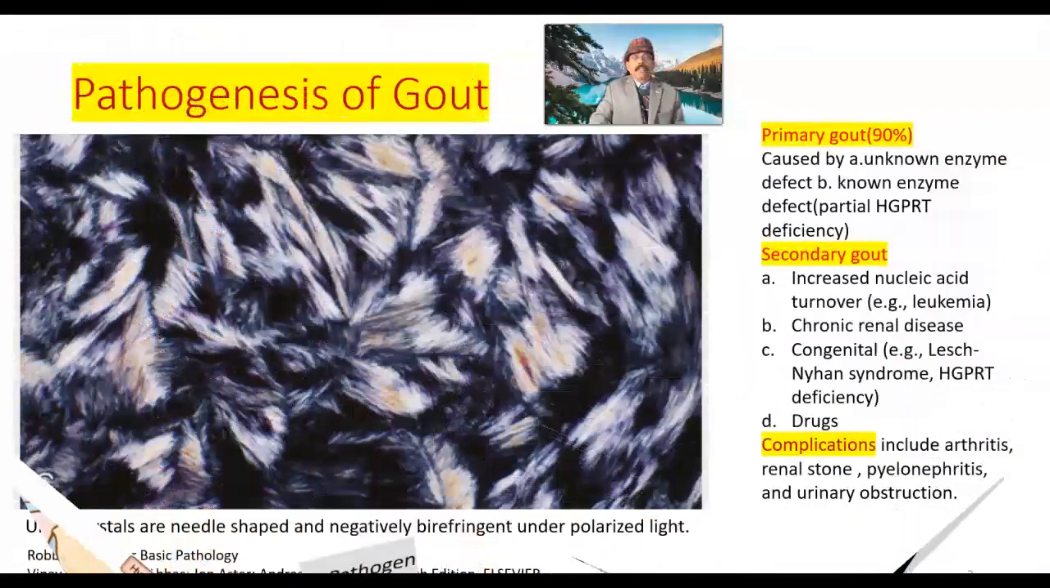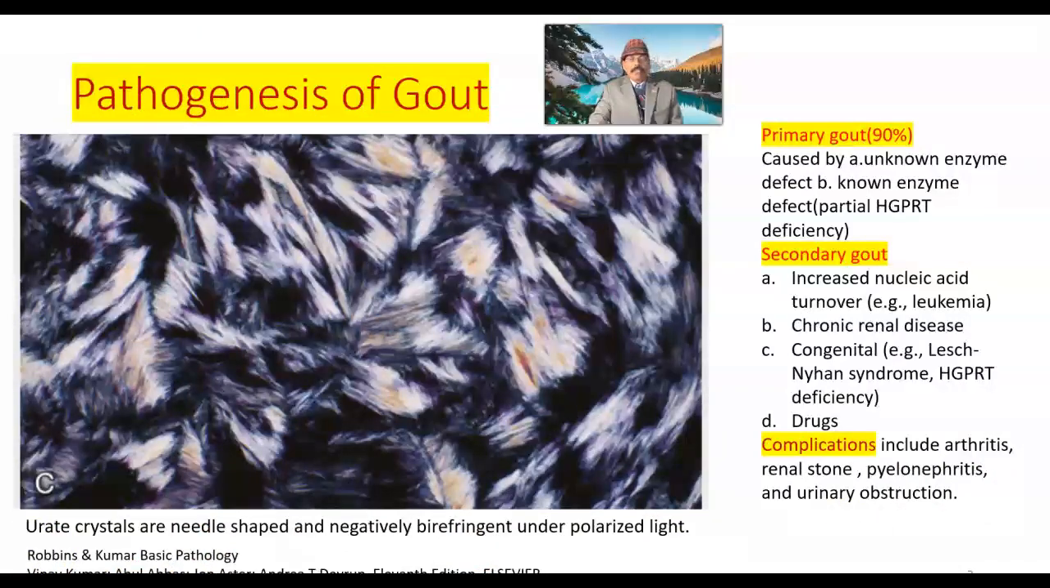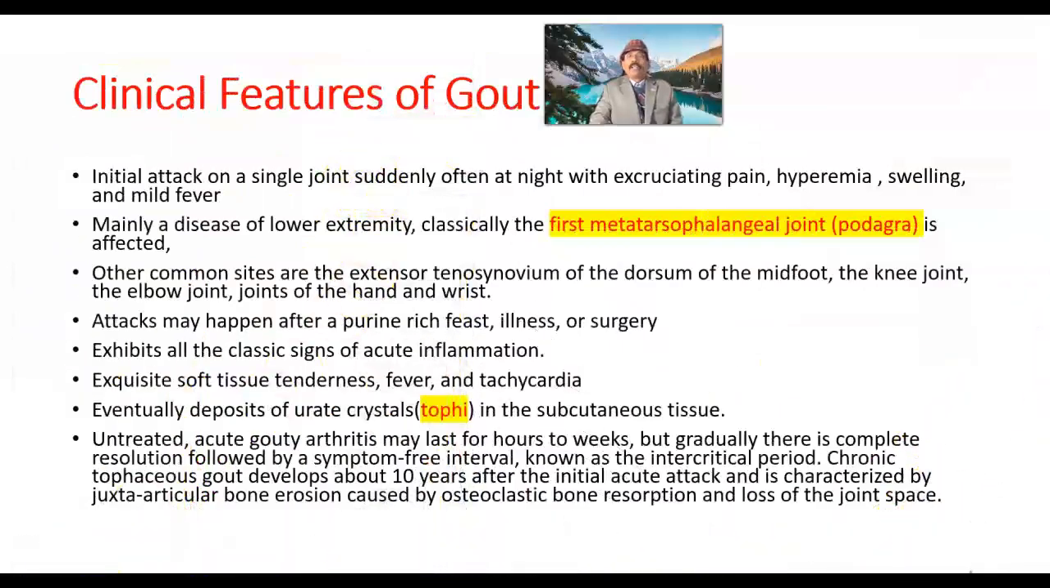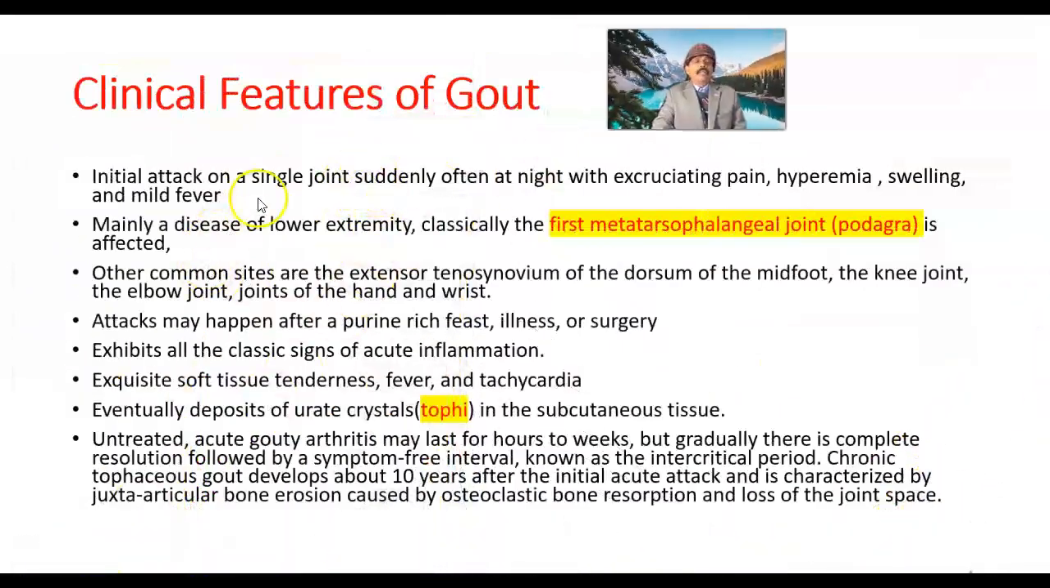Okay, we got that. Now we'll go to the primary gout and secondary gout. We just discussed that. Then clinical features of gout: initial attack on a single joint, suddenly, often at night, with excruciating pain, hyperemia, swelling, and mild fever. Single joint, usually the first metatarsophalangeal joint at the base of the big toe. Mainly this is of the lower extremity.